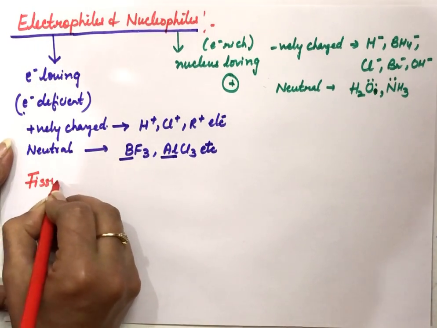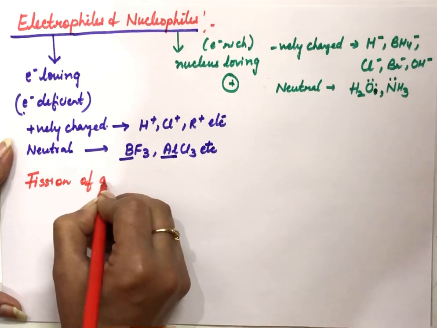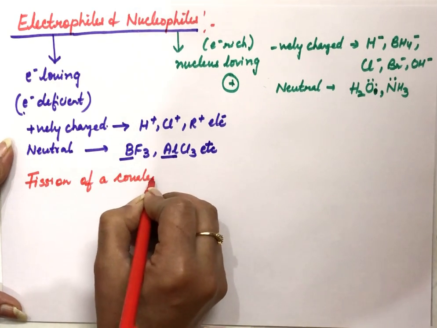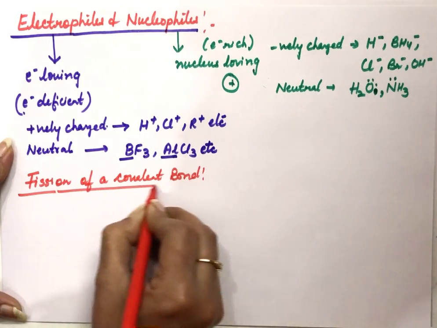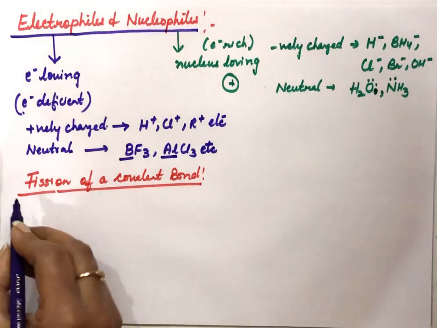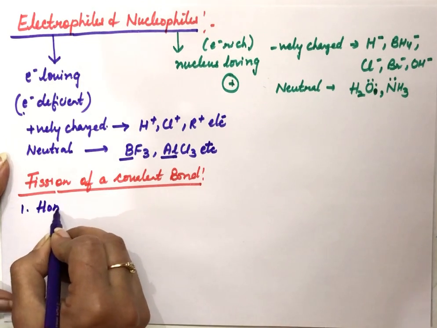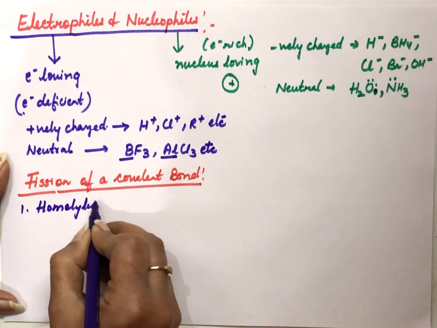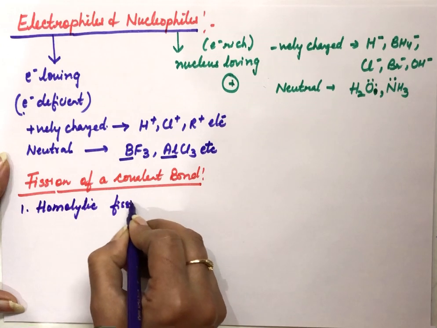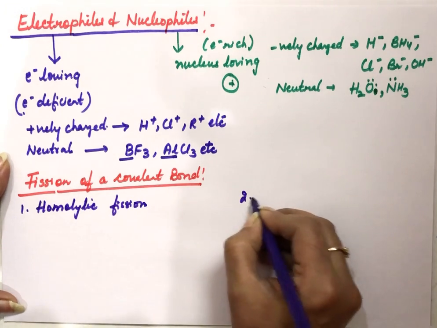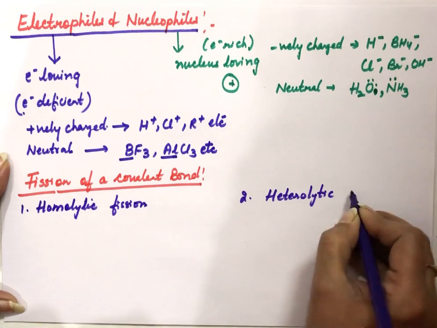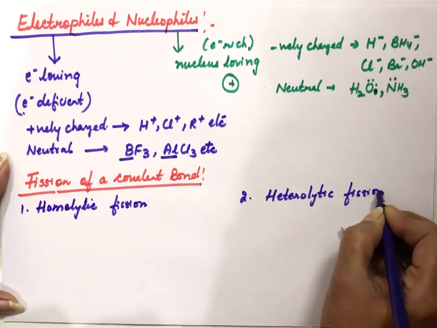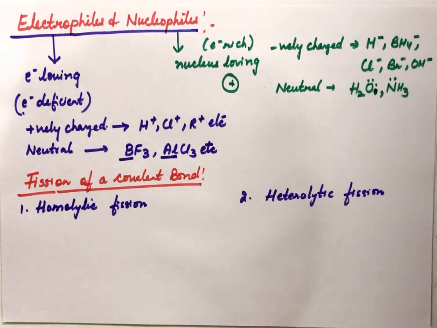Next topic is fission of a covalent bond. Fission means breaking of a covalent bond. Now, how will the covalent bond break? Either it can be homolytic breaking of a covalent bond, or the second one is heterolytic fission.